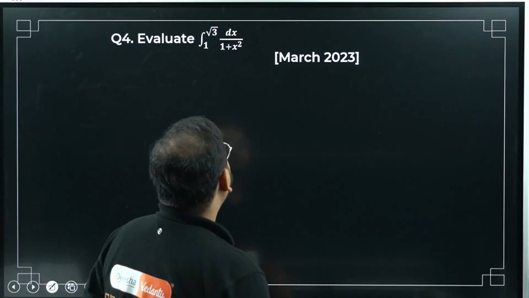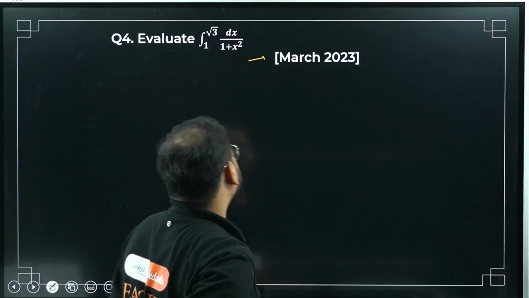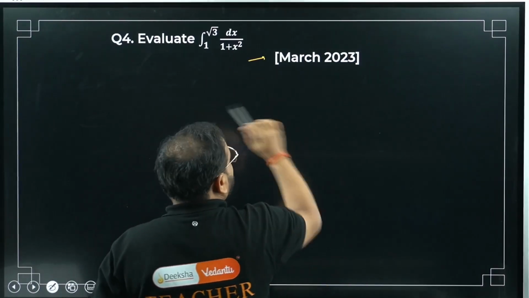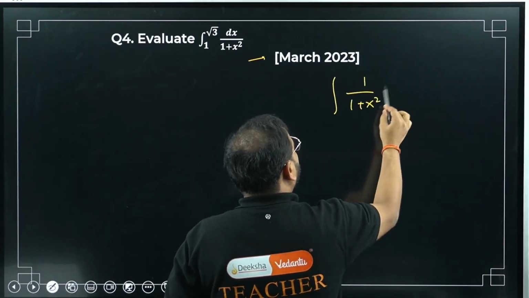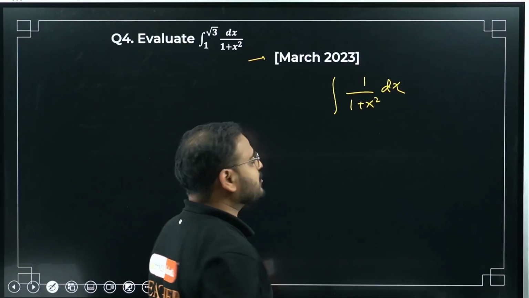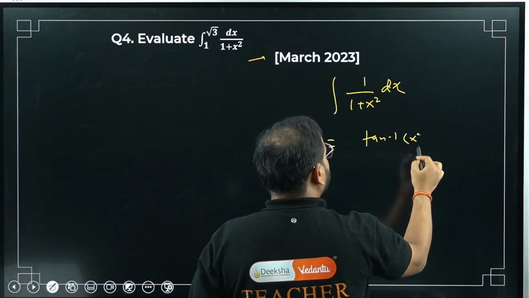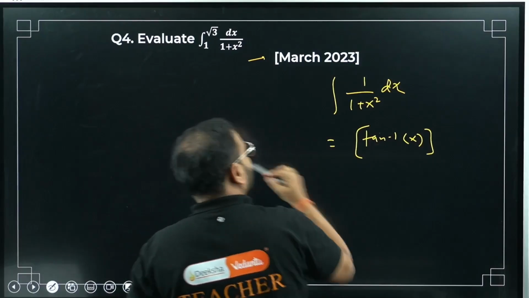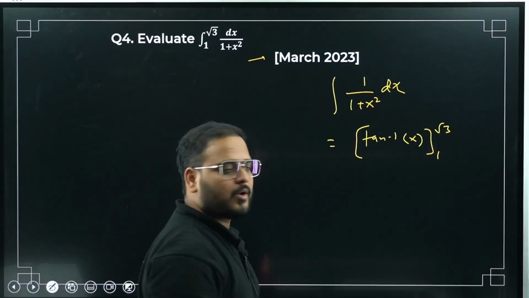Question number 4. Chaliye, this is standard form. Again, you have PYQ. Check here. Evaluate this integral, 1 upon 1 plus x square dx. Standard formula, what is it going to be? Tan inverse of x. Limits from where to where, sir? 1 to root 3. Upper limit is root 3 and lower limit is 1, sir.